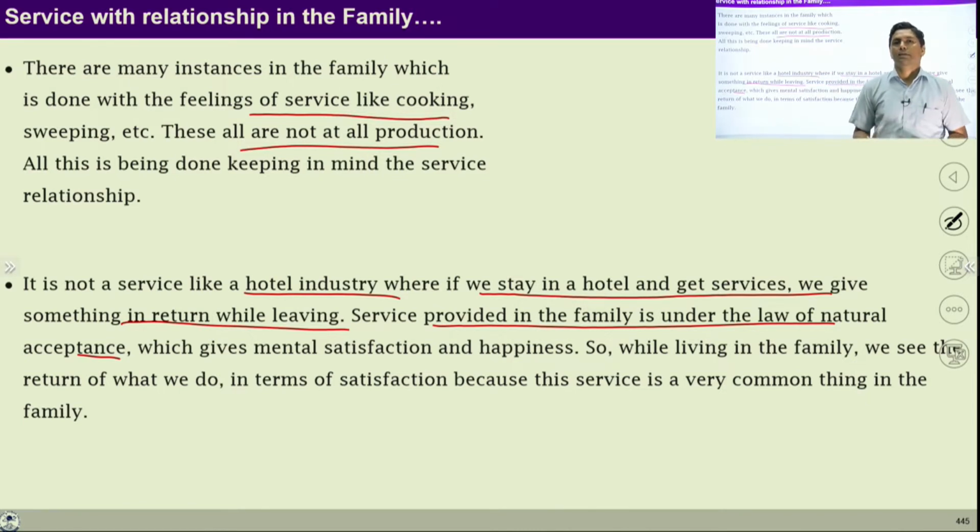there is a give and take methodology. That's why when we are talking about this service with relationship in the family, it means we are keeping service at the center, we are keeping relationship at the center.